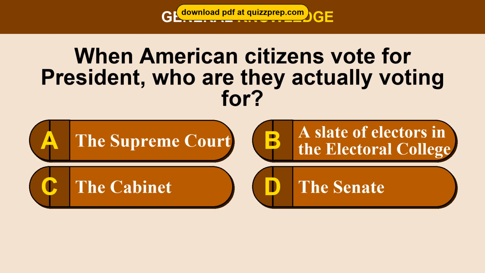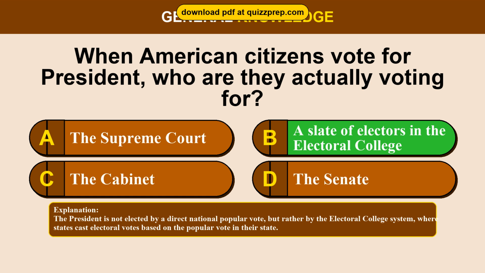Question 33. When American citizens vote for president, who are they actually voting for? Option A, the Supreme Court. Option B, a slate of electors in the Electoral College. Option C, the Cabinet. Option D, the Senate. The correct answer is option B, a slate of electors in the Electoral College. The president is not elected by a direct national popular vote, but rather by the Electoral College system, where states cast electoral votes based on the popular vote in their state.